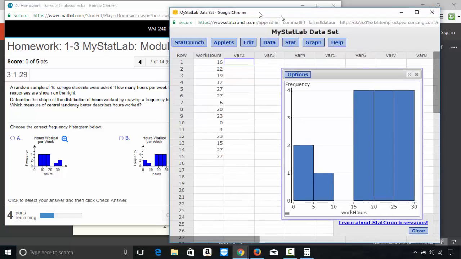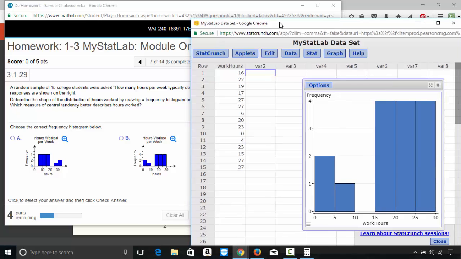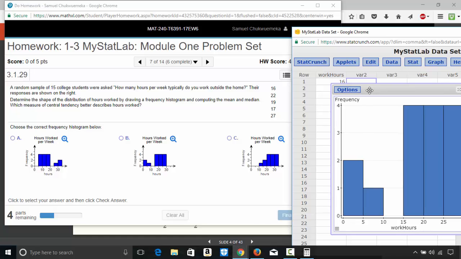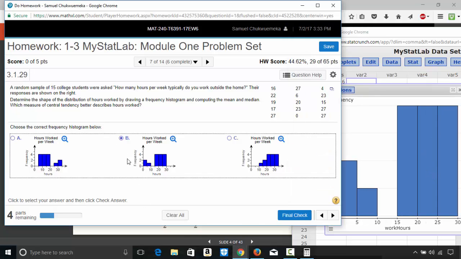So I want you to compare which one is which. Okay. You see, A is not that. No. B looks like that. C is not that at all. So if you compare this, the answer is B. Okay, it's skewed.